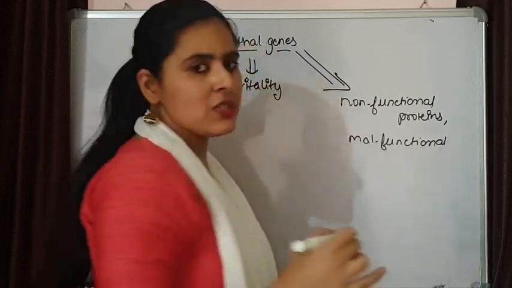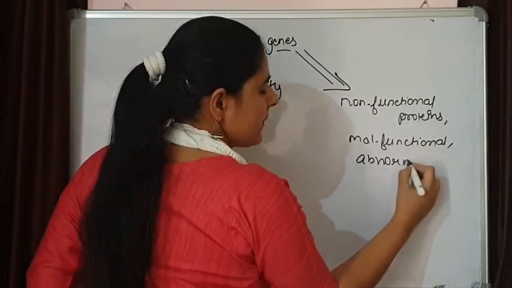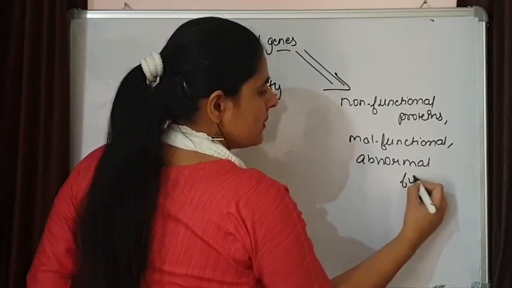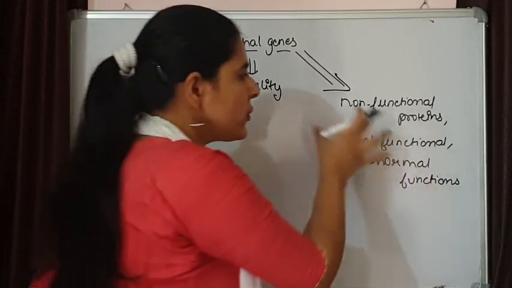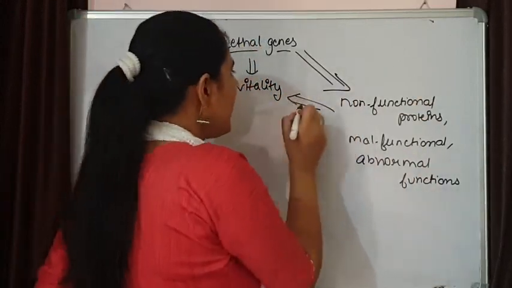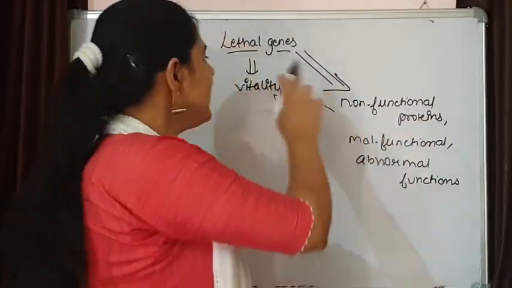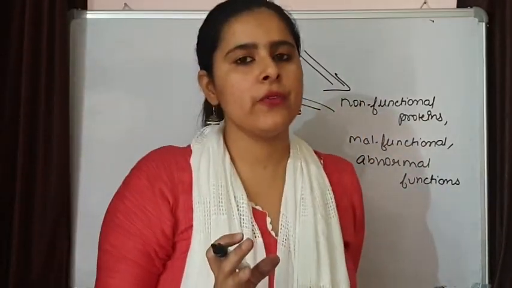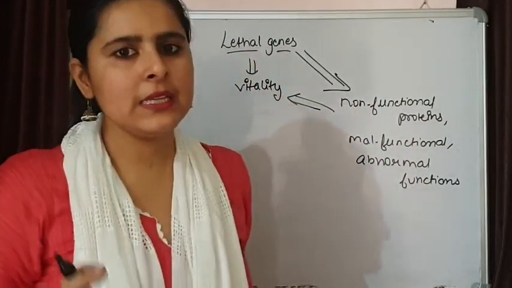Their function is very low, or abnormal. If the mutations are going to affect these proteins, and these proteins are very important for our vitality, then it is affecting the survival of an individual. Such types of genes are known as lethal genes.